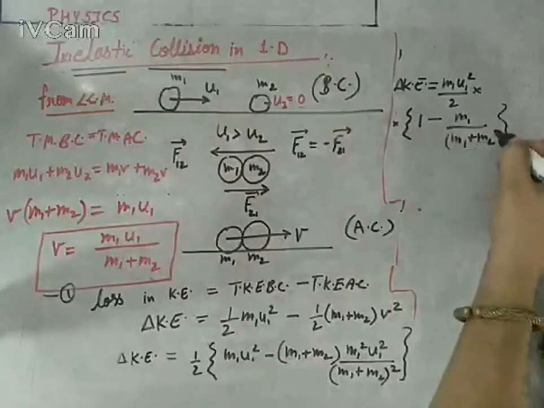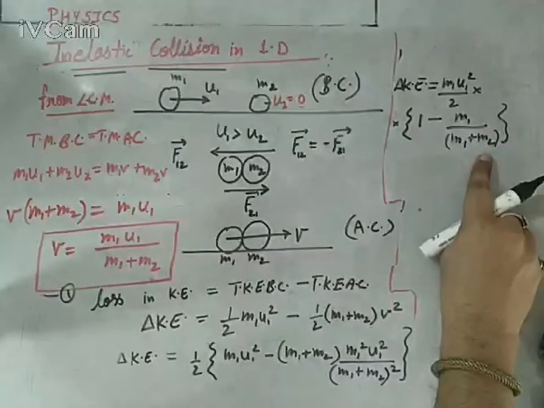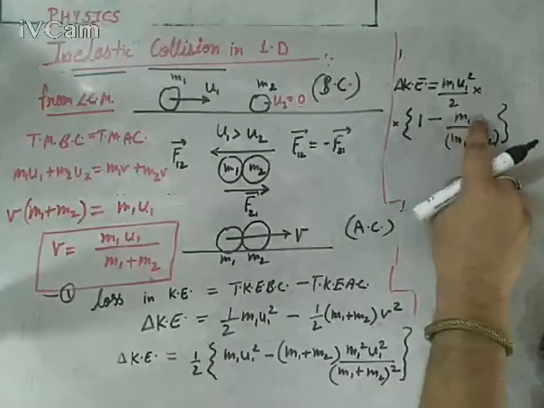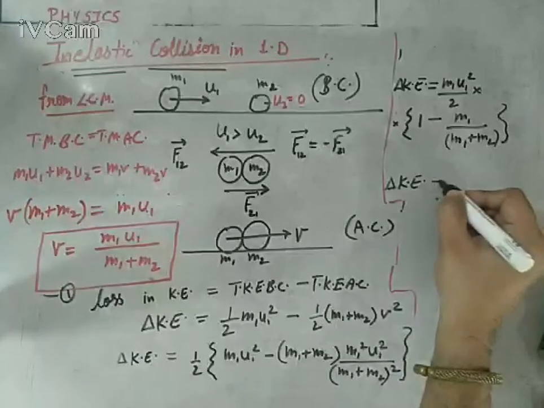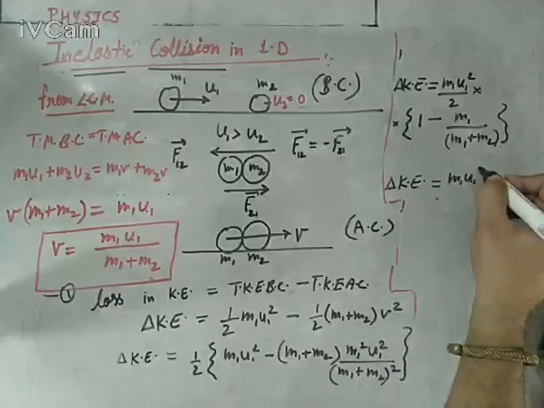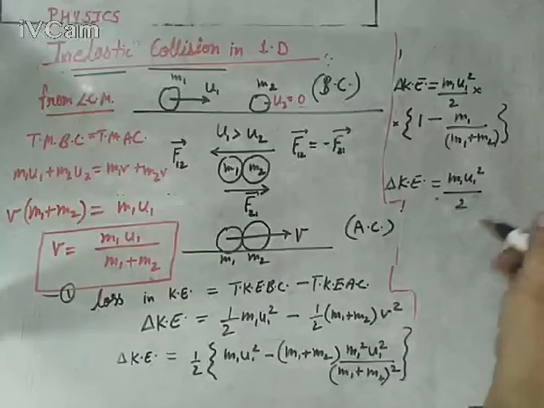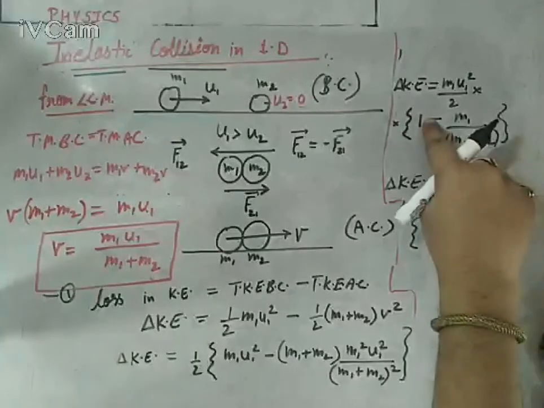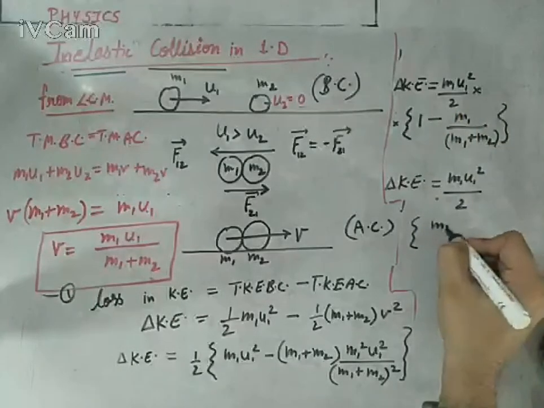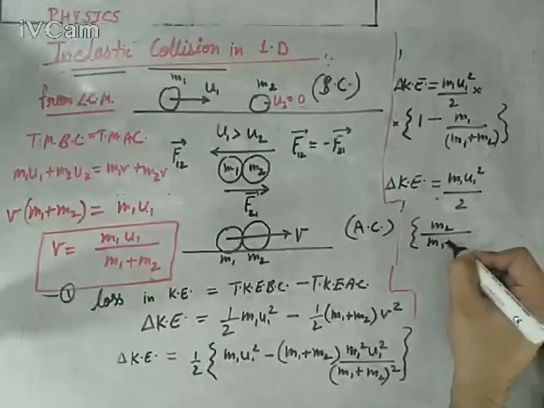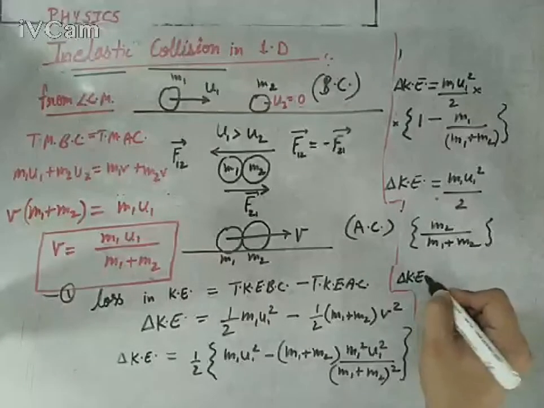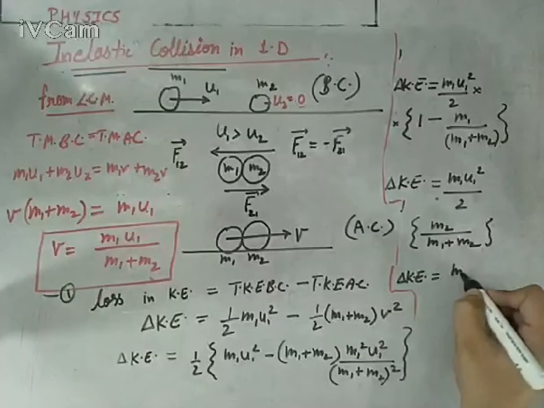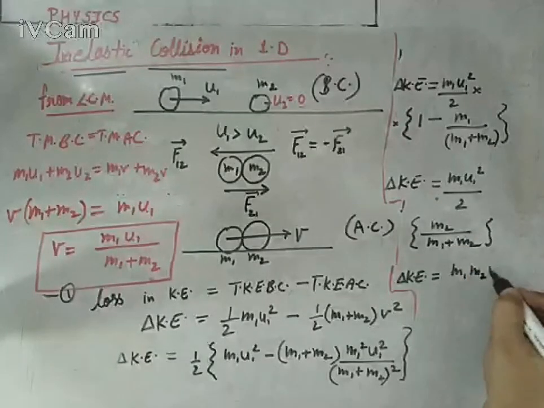Now after taking the LCM, m1 plus m2 as the LCM, the upper term will become m1 plus m2 minus m1, so m1 and m1 get cancelled. So loss in kinetic energy equals m1 u1 square upon 2 into, here m1 plus m2 minus m1, the m1 cancels, so only m2 upon m1 plus m2. Or you can write it completely that loss in kinetic energy equals m1 m2 into u1 square